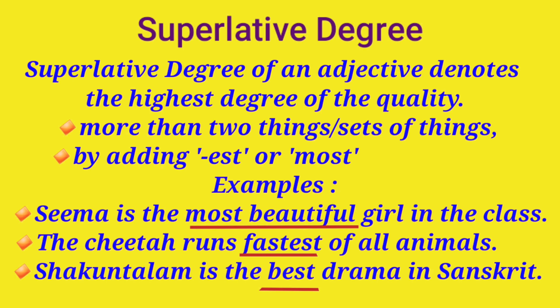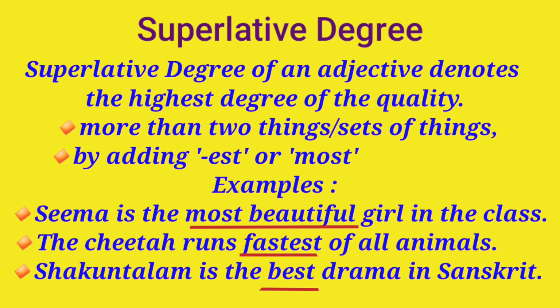Third one, superlative degree. Superlative degree of an adjective denotes the highest degree of the quality, and it is used when more than two things or two sets of things are compared. When more than two things or people are compared, the superlative degree is used by adding est or most to the adjective word.